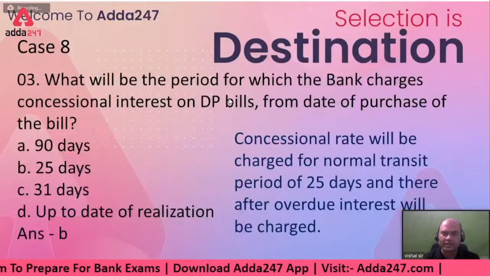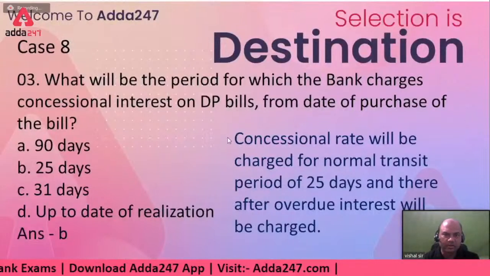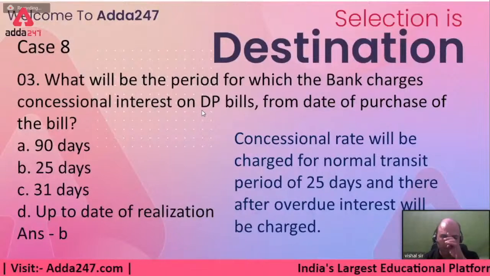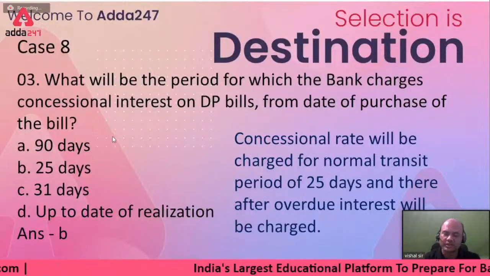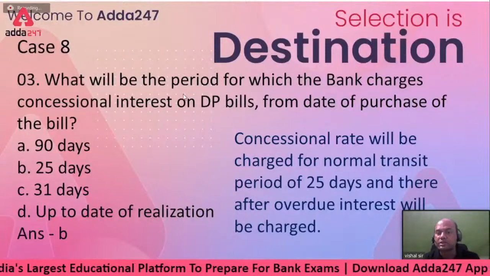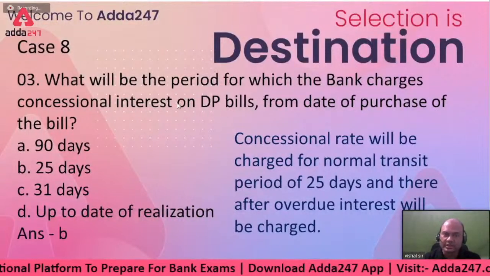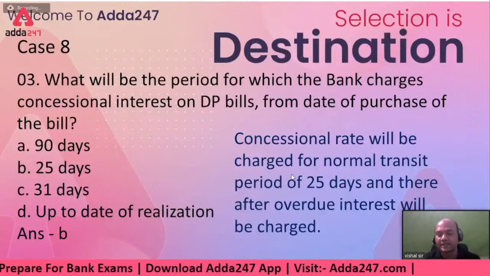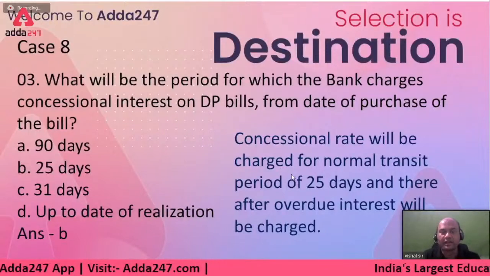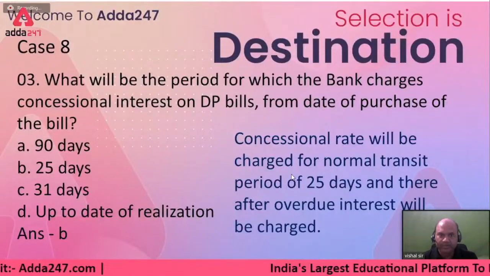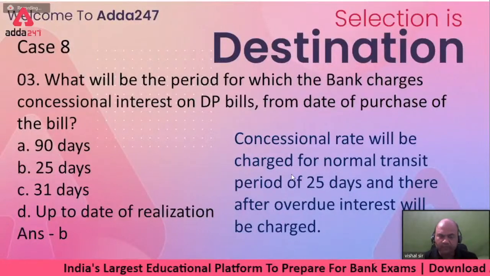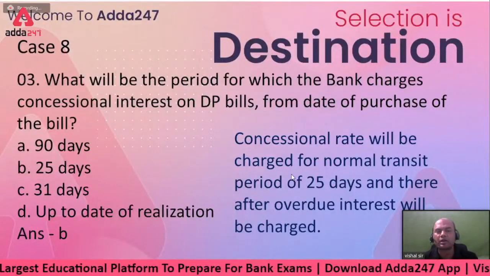Next, what will be the period for which the bank charges concessional interest on DP bills from the date of purchase of the bills? So concessional means they are talking of what? Post-shipment finance. So concessional rate is always charged up to what period? Sight bill. What did I tell you in my earlier lecture for sight bills? NTP is considered 25 days. Within 25 days, the funds should come. But if they don't come, then what happens?